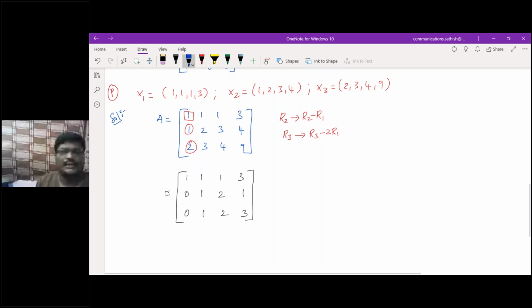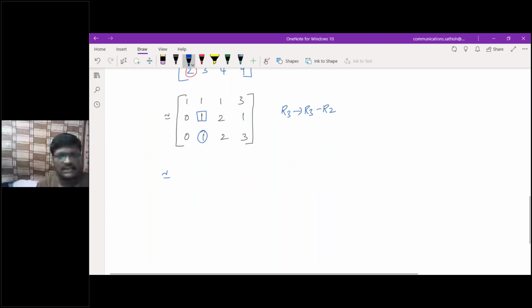Then what do I need to do? By using this diagonal element, I want to make this as 0. That means R3 becomes R3 minus R2. So we get 1, 1, 1, 3; then 0, 1, 2, 1; next, R3 minus R2: 0, 1 minus 1, 0; 2 minus 2, 0; 3 minus 1, 2. Am I correct? Yes, sir.